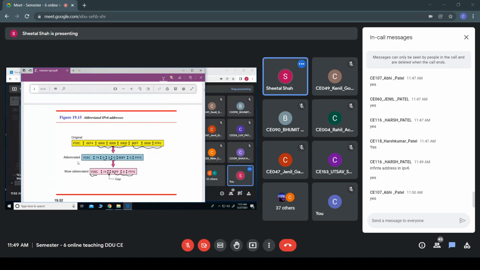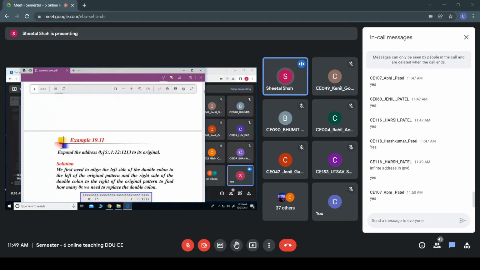Hope you have understood. Here also once again zeros occur, but you cannot write a double colon here. You cannot ignore this, and you cannot write a double colon here and then FFF0. It is not possible. Only once can you write this double colon, if you have consecutive zeros. Hope everyone is clear with this.